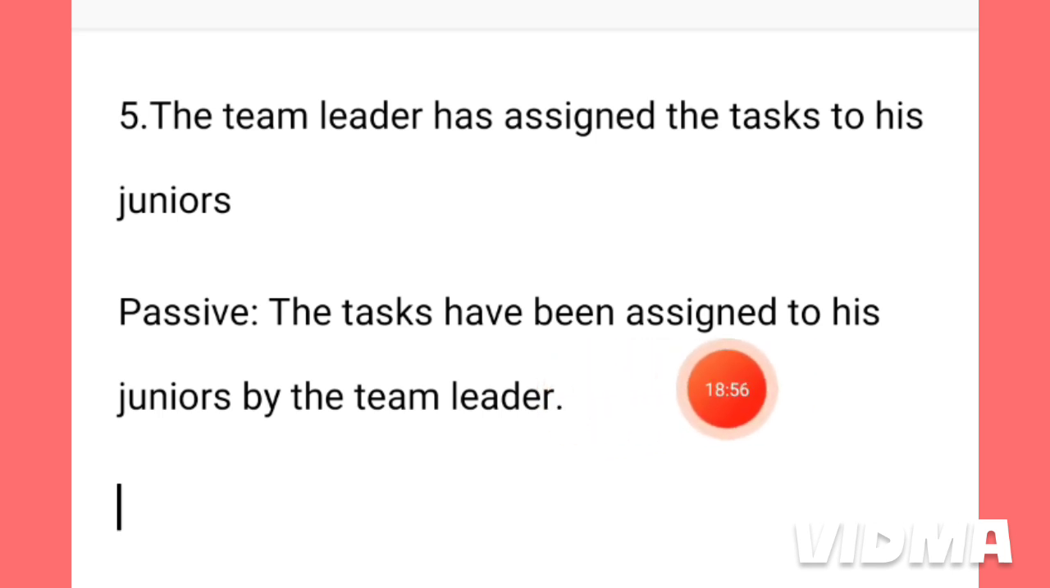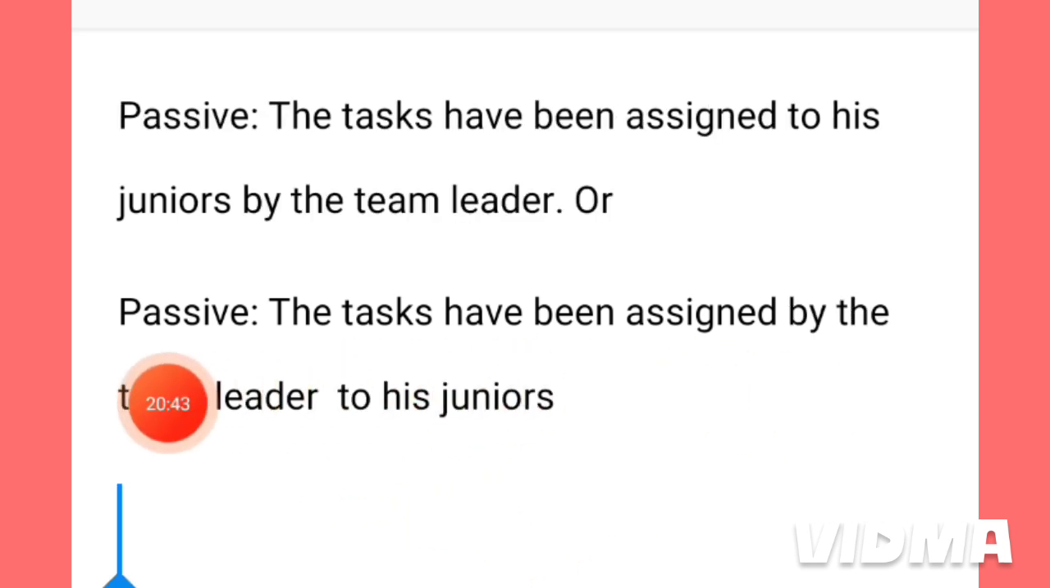Then assigned, this is the past participle form of the verb assign. This is the main verb here. Then to his juniors. These other parts we have used here, and you can also write these other parts of the sentence in the last position of the sentence. We have used here a by, then the subject, the team leader. You can write the passive sentence in this way also: The tasks have been assigned by the team leader to his juniors.